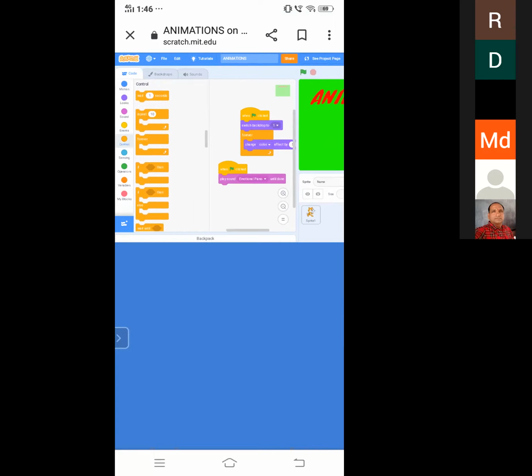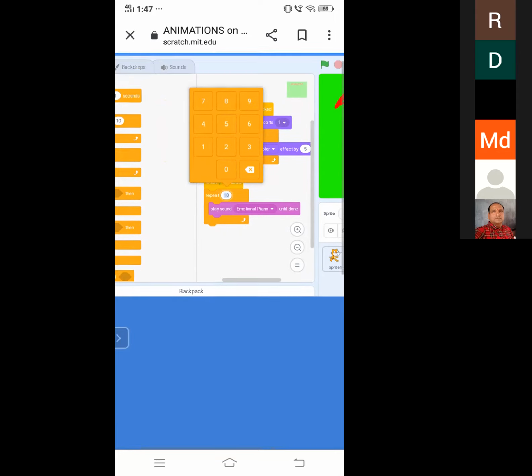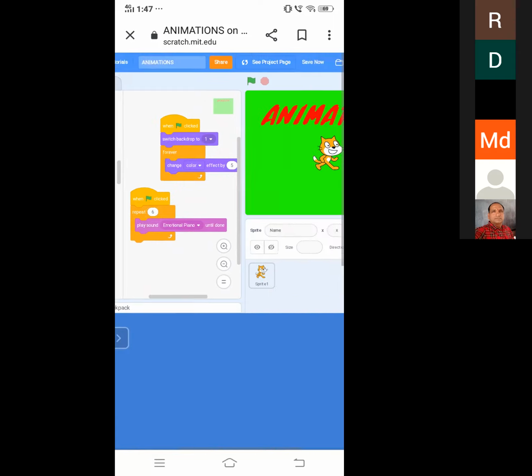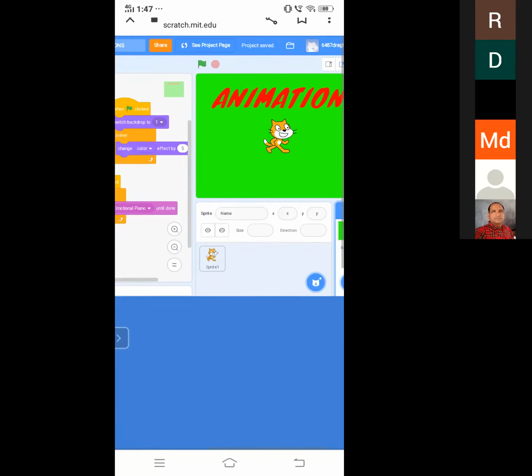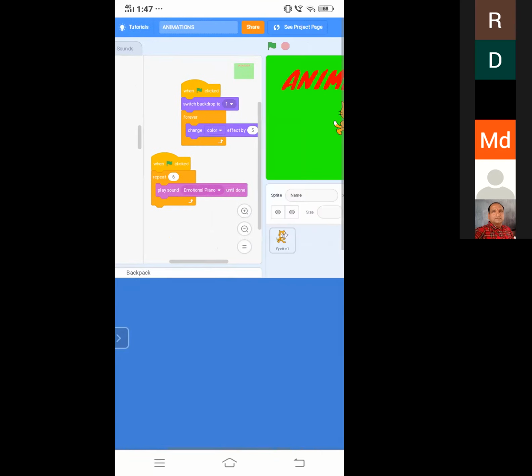So now I want to use control. Now I will use the repeat block. Instead of forever, you can use repeat. I want to repeat this music for a particular number of times. For example, I want to repeat this sound 6 times. It will be repeated 6 times. So now the code for the backdrop is completed. Now let us move to sprite.